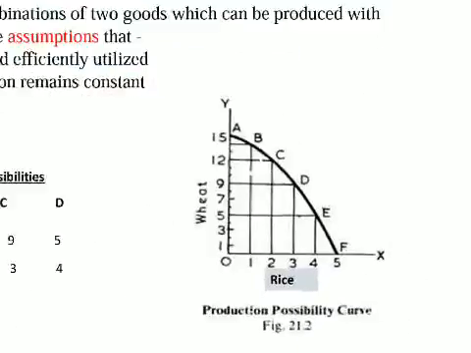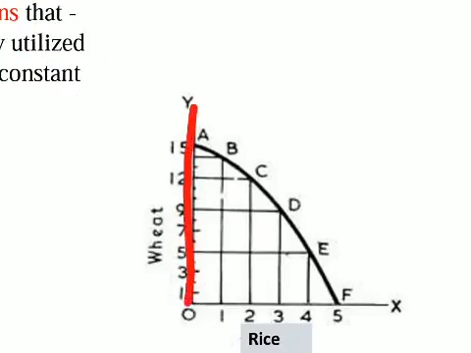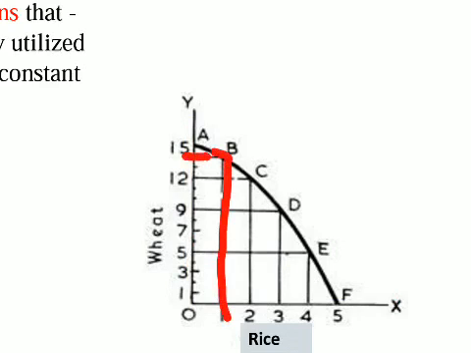Okay, now you can see here, this is the excess of wheat and this is the excess of rice. So first he is producing 14 units of wheat and 1 unit of rice. Then he thinks that I should increase the production of rice.